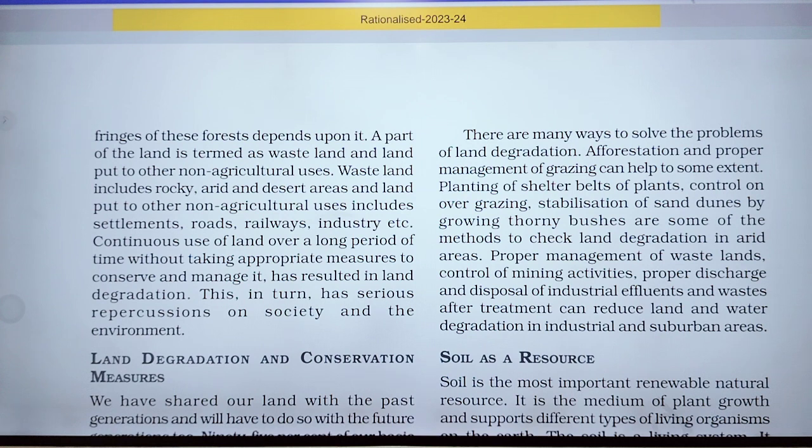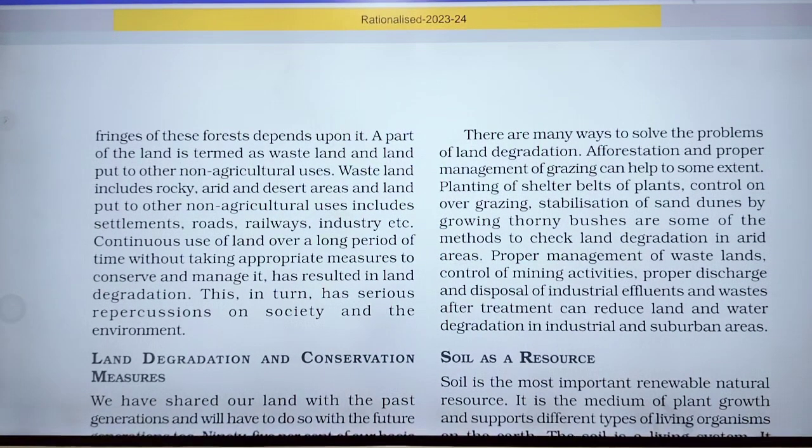Wasteland includes rocky, arid and desert areas, and land put to non-agricultural uses includes settlements, roads, railways, industry, etc. In the desert there is land, but it cannot be used for agriculture, industry or settlement. Other lands can be cultivated but are still used for settlements, roads, railways and industry.